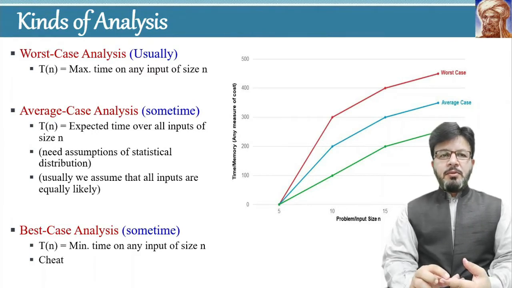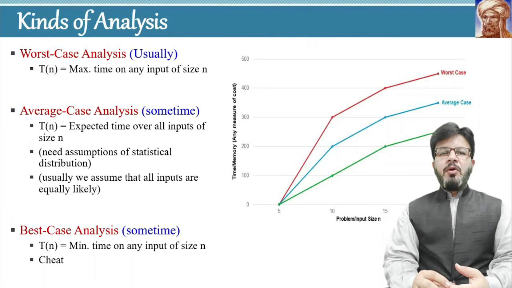The first one, the worst case analysis, is the maximum time on any input of size n, where T of n is a complexity function with n as the size of the input. So T of n is equal to the maximum time on any input of size n.